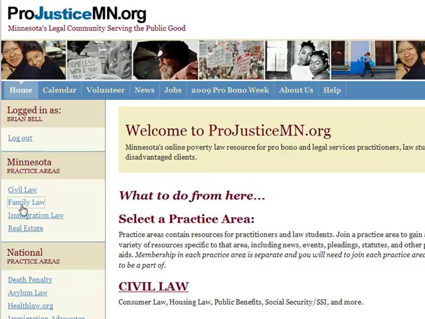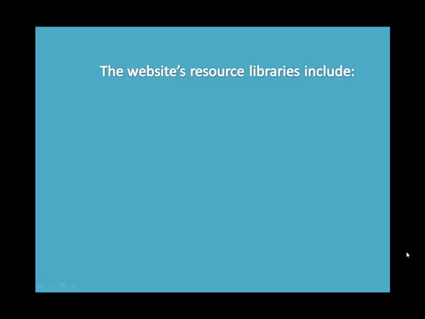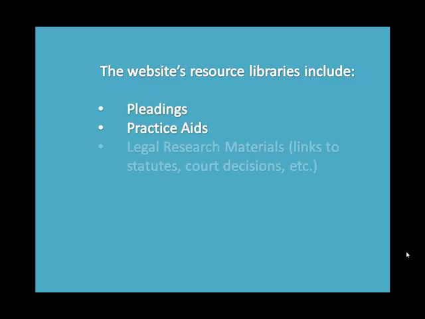Each practice area has its own calendar and library. The practice area library is where you will find legal resources for representing low-income clients. Types of resources include pleadings, practice aids, legal research materials, and links.